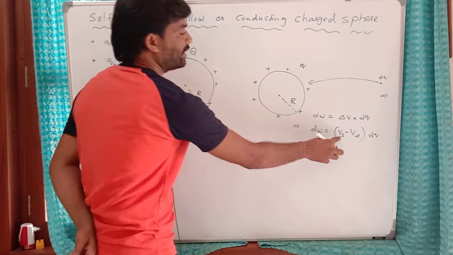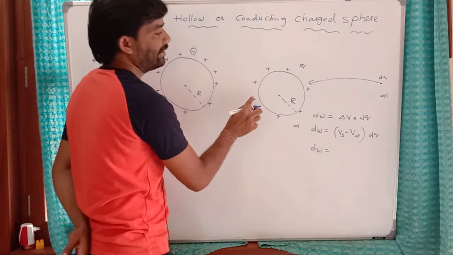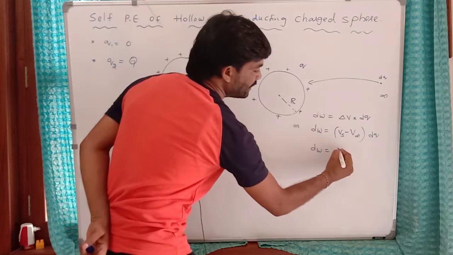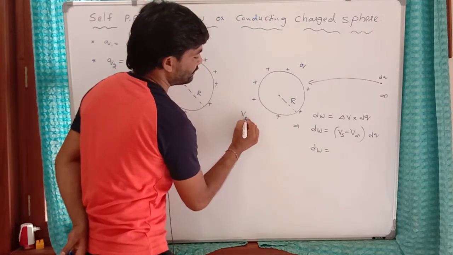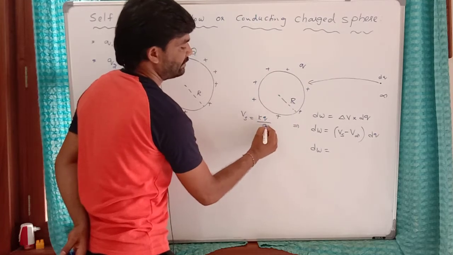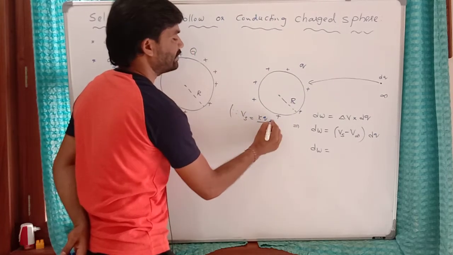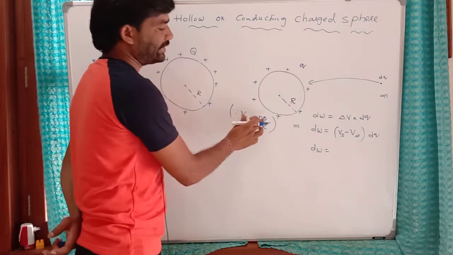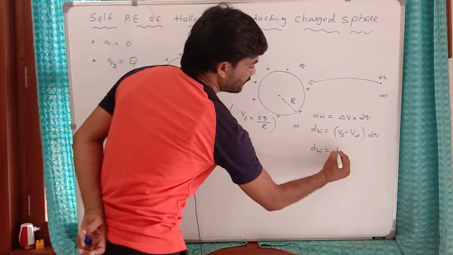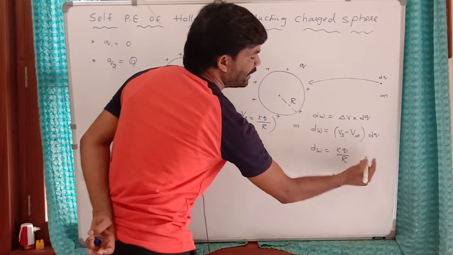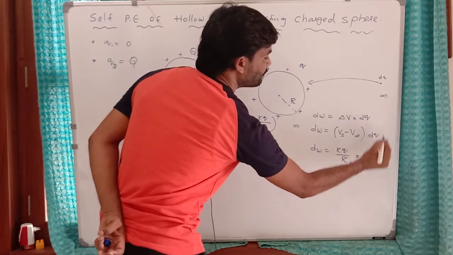The potential at the surface of this sphere, at the moment the charge on it is q, is kq by r. This is the potential of the sphere when the charge present on it is q. The potential at infinity is 0, so no need to write 0 dq.